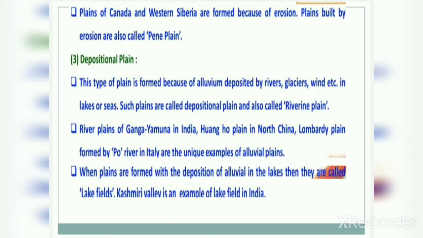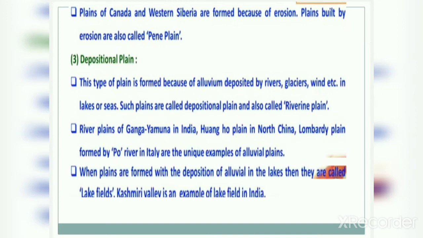The river plains of Ganga and Yamuna in India, Huanghe plain in northern China, and the Lombardy plain formed by the Po river in Italy are unique examples of alluvial plains. You have very well heard this name. The plains of Ganga and Yamuna in India are a unique example of depositional plains.